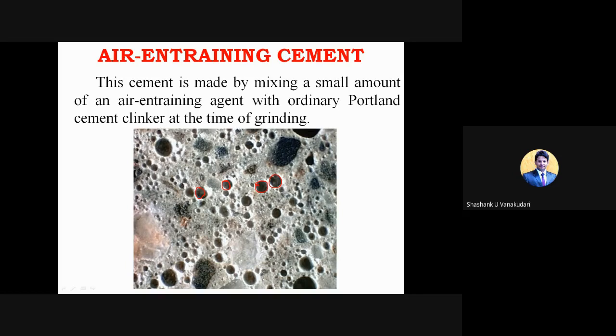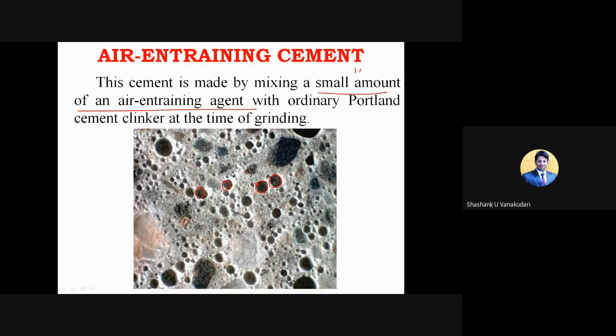Okay, we'll now discuss what air entraining cement is. This cement is made by mixing a small amount of air entraining agent. Small amount in the sense only 1% of the cement. For 1000 grams of clinker, we need to use only 1 gram of air entraining agent, just to prepare this air entraining cement.